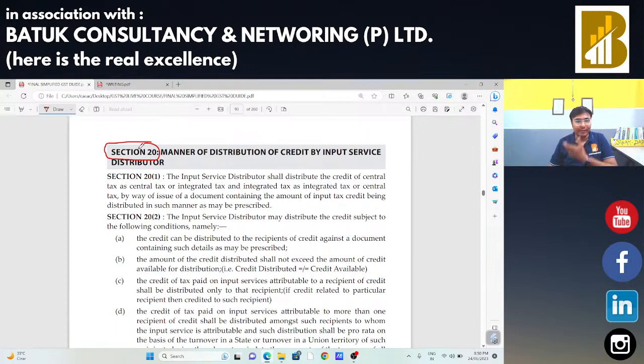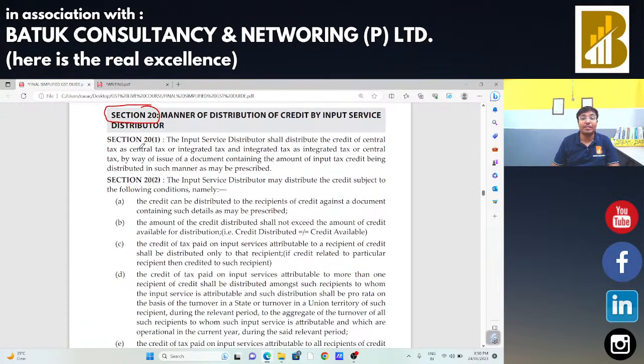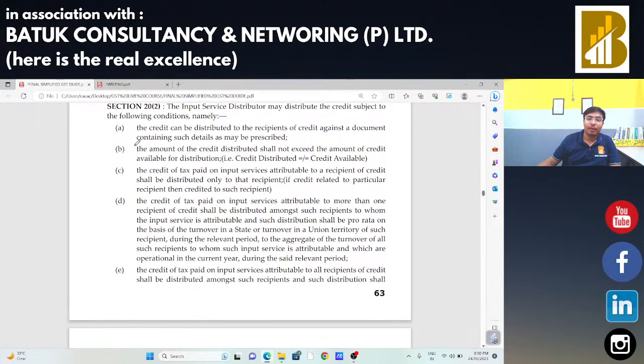Section 20, manner of distribution of credit by the input service distributor. Credit can be distributed to the recipients of credit against a document containing such details as may be prescribed. The input tax credit is available with the particular head office. Suppose the credit available is 10 lakh rupees. In that case, that head office cannot transfer input tax credit of 11 lakh rupees. Whatever it has, it can issue only that much.